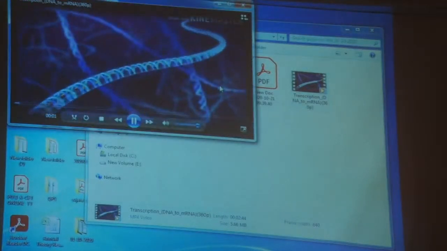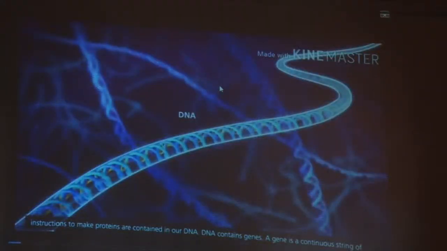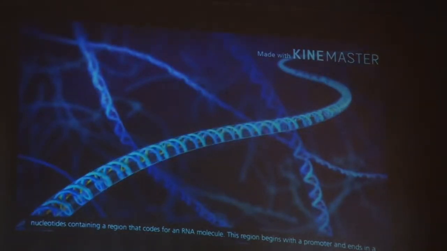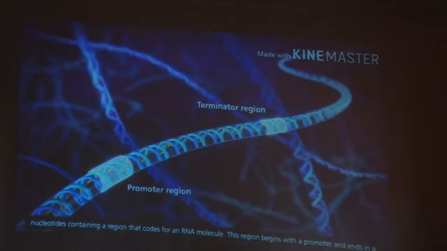Proteins are encoded in our DNA. DNA contains genes. A gene is a continuous string of nucleotides containing a region that codes for an RNA molecule. This region begins with a promoter and ends in a terminator. Genes also contain regulatory sequences that can be found near the promoter or at a more distant location.